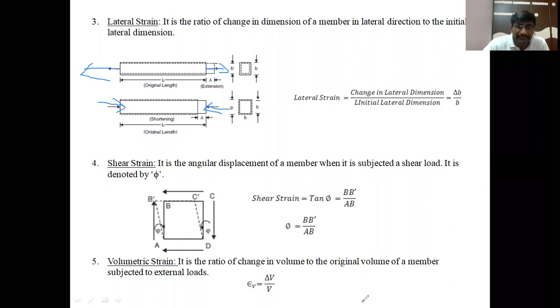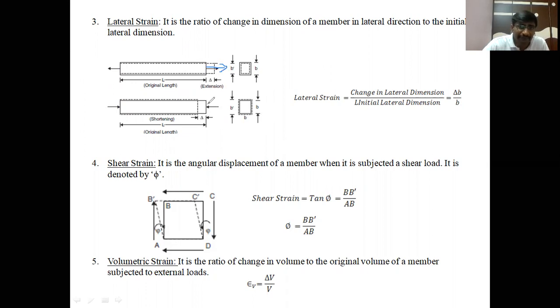In these two cases, when we apply the loads on the member, in the first case the tensile load is applied and its length increases by delta. Also its lateral dimension, in this direction its breadth or thickness, changes. Its initial lateral dimension is B. After decreasing, the lateral dimension is represented as B dash. So the lateral dimension decreases by applying the tensile load.